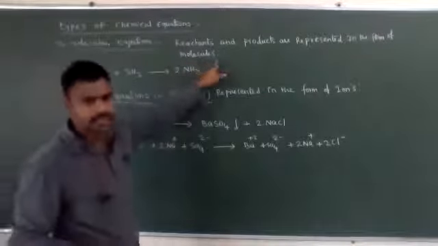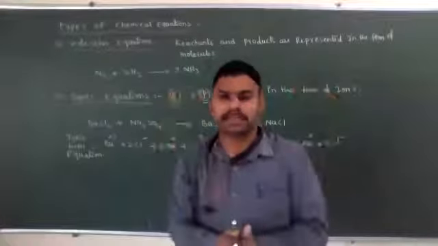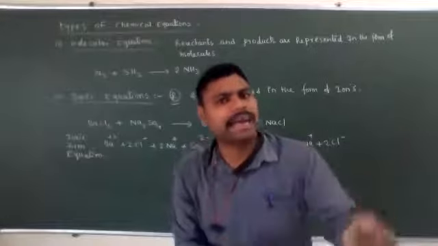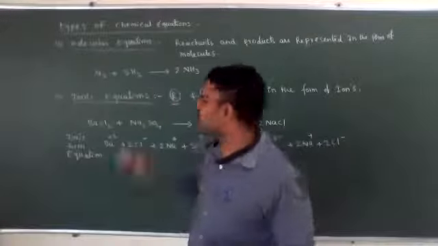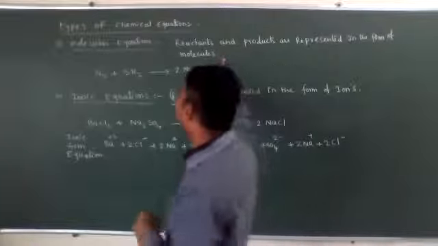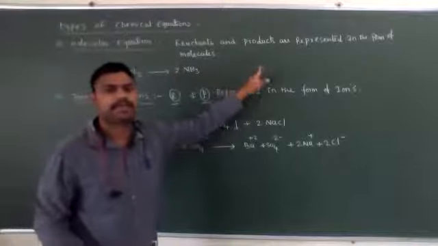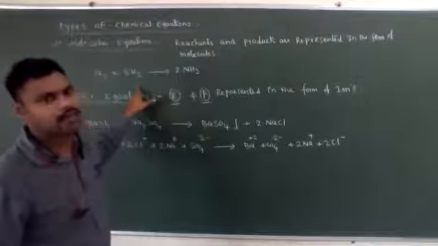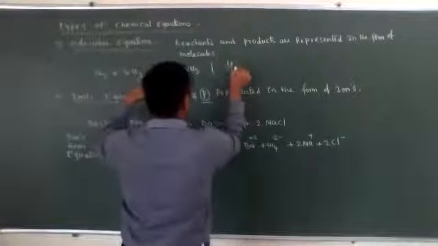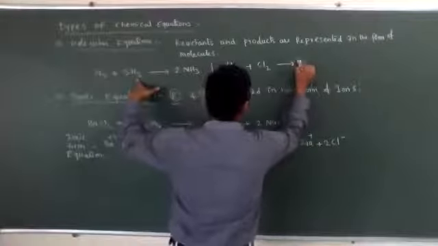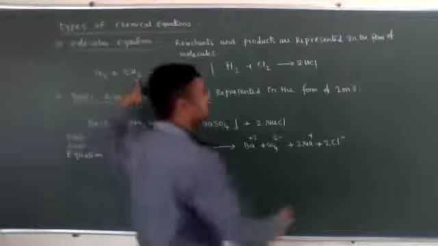Mainly we express equations as molecular equations. Generally, for any equation you take, we first express it in molecular form only. If the molecules are covalent, they cannot be ionized, and such equations are called molecular equations. This means the reactants and products are all expressed in terms of molecules. N2 plus H2 is converted into 2NH3, or H2 plus Cl2 is converted into 2HCl. These are called molecular reactions.